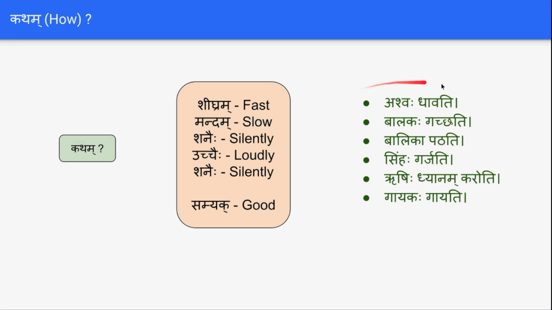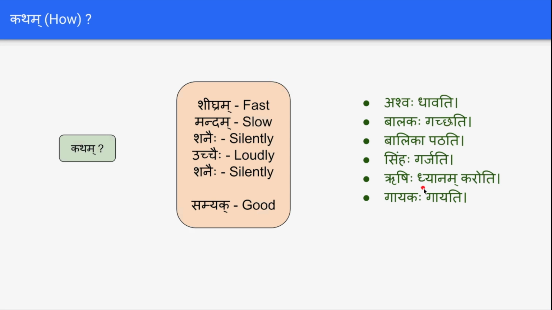In all these questions, we can actually answer with good. Like Ashwaha samyak dhavati, the horse runs well. Balakaha samyak gacchati, the boy goes well. Balika samyak patati, she reads well. Simha samyak garjati, it roars well.